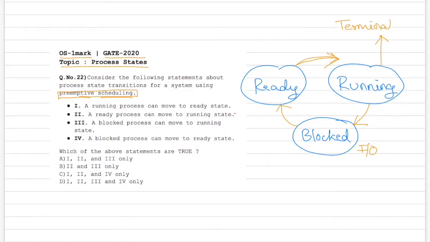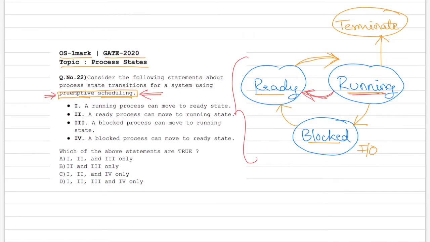But since this state is not there in the options, we can skip it and just focus on ready, running and blocked. Now one important point we have to remember is this question says preemptive scheduling is allowed, which means there will be one more arrow here from running to ready state. A CPU can preempt a process which is in the running state and put it into the ready state. So this arrow is possible only because it is mentioned that preemptive scheduling is allowed.